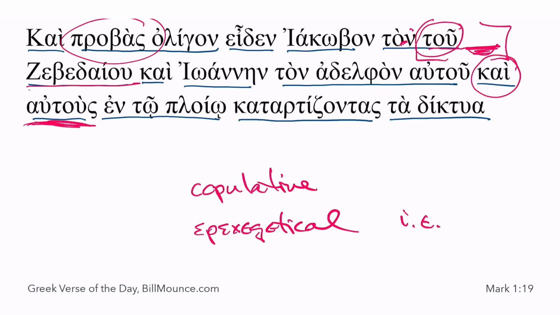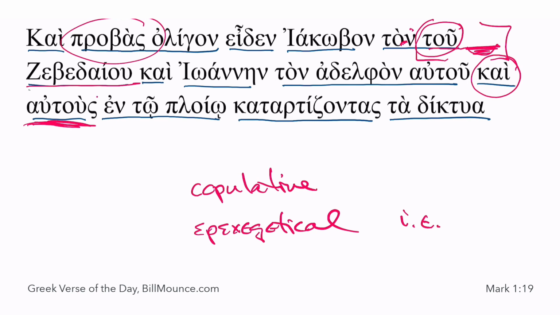So the question is, is the autous a third group, or is the kai epexegetical and it's saying that is, they are in the boat? Now, the thing that's interesting about this is that when you get to the next verse, Mark writes, and immediately he called them, and leaving their father Zebedee, and so forth. In other words, there's an autous in verse 20 that clearly refers only to James and John.